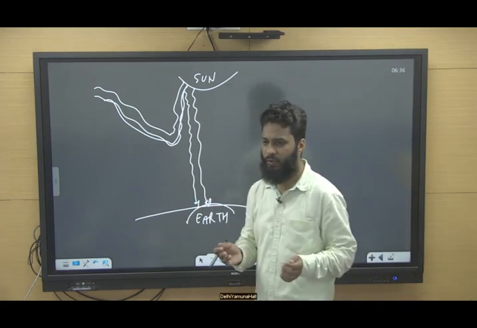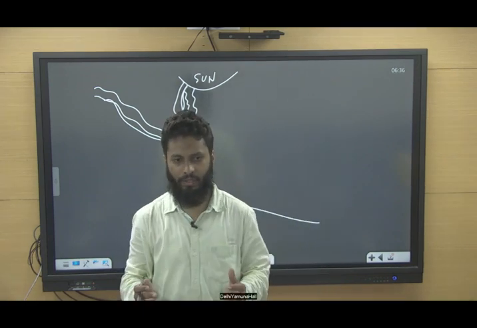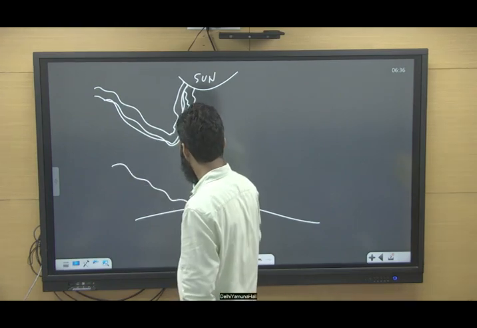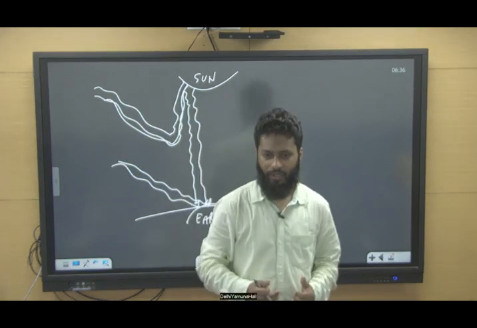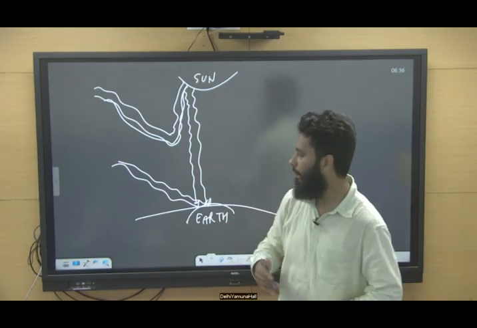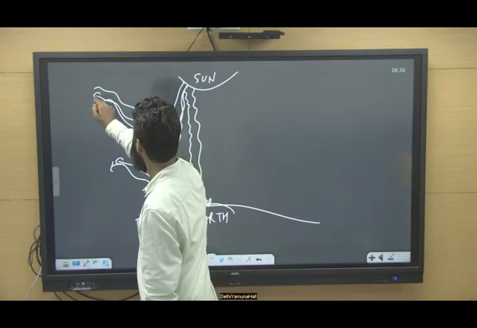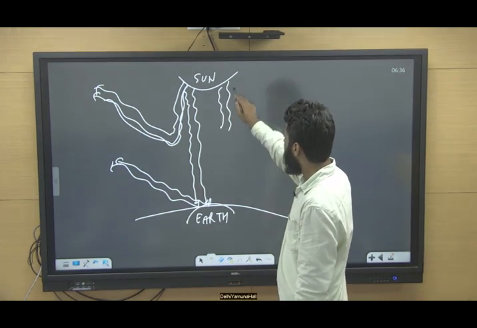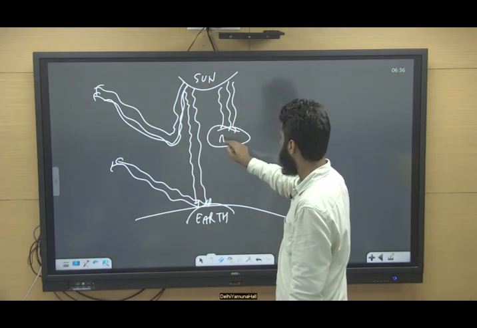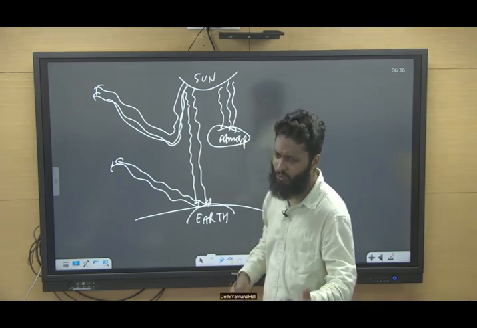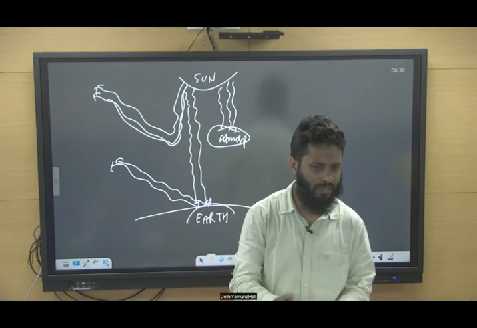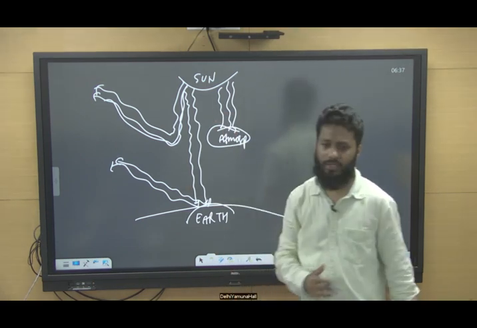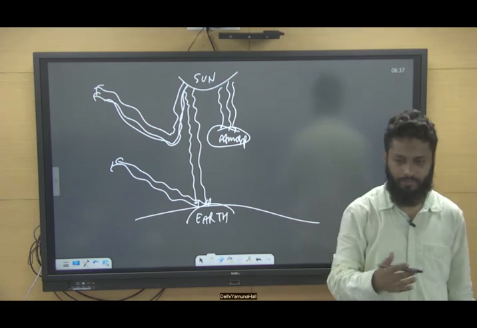For example, where snow is there, or substances which have high albedo. Albedo means reflective coefficient. So when sunlight falls on this particular area, it gets reflected back into the atmosphere, right? And some incoming solar radiation is trapped by the constituents of the atmosphere. For example, clouds are there, and different aerosols are there.